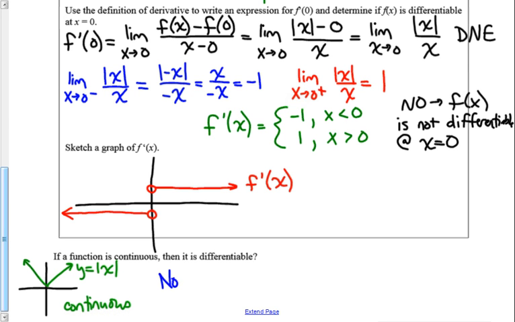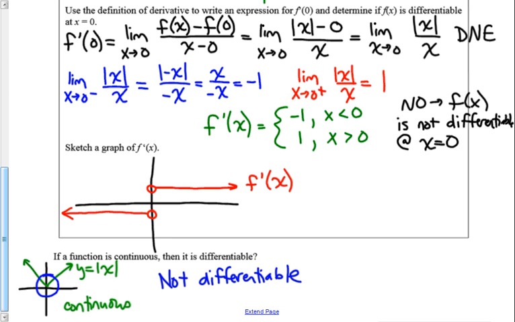And the reason, if I look at the function, it's not differentiable is because I have what's called a cusp. Right here, we used to call that a corner or a vertex or something along those lines when we had polynomials. In graphing, we actually call that a cusp, where we have a sharp change in direction.